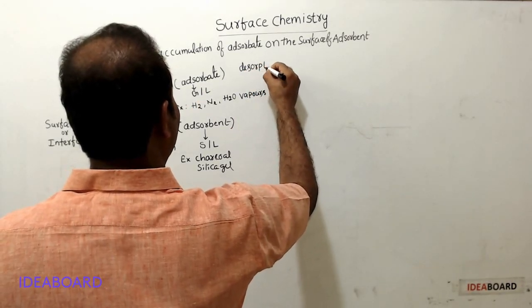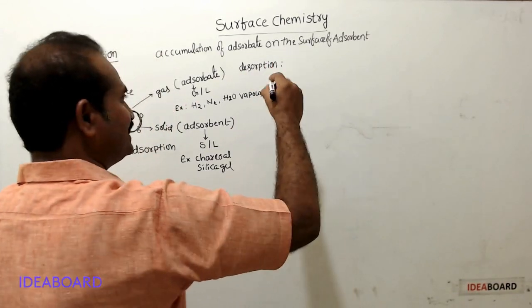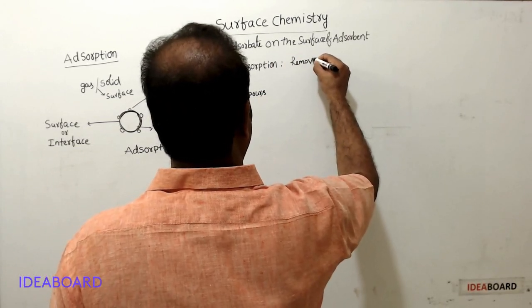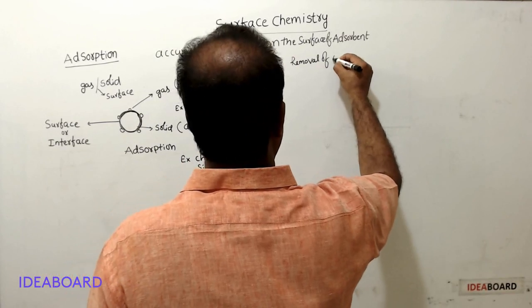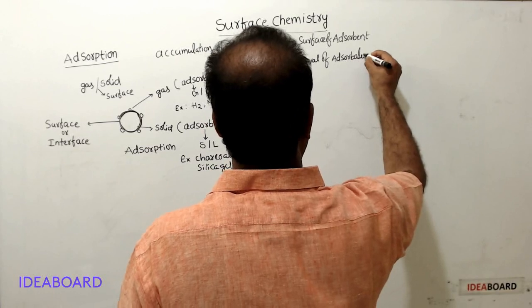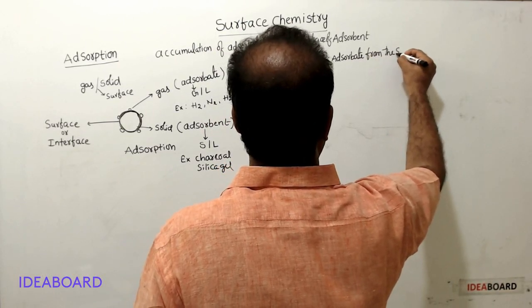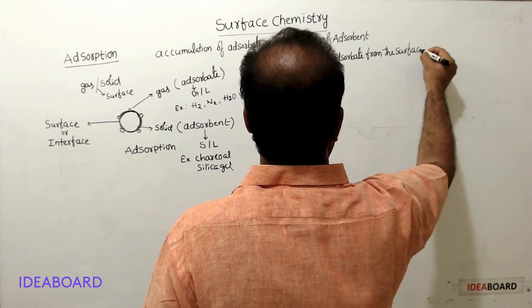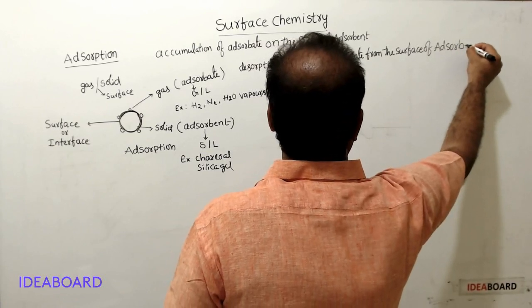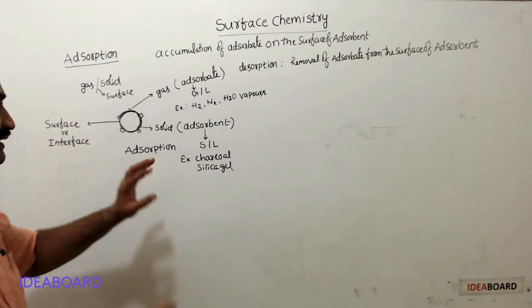Desorption means removal of adsorbate from the surface of adsorbent, which is the reverse process of adsorption.